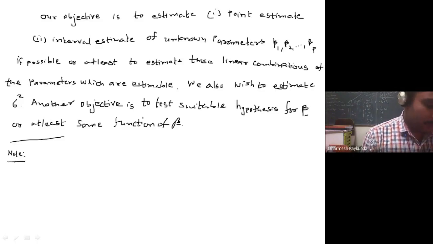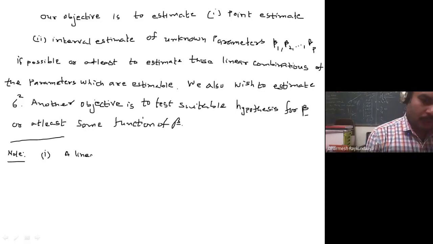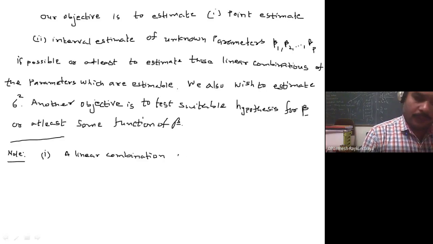So note this down, it is just to help you. A linear combination of rows of X is a row vector.